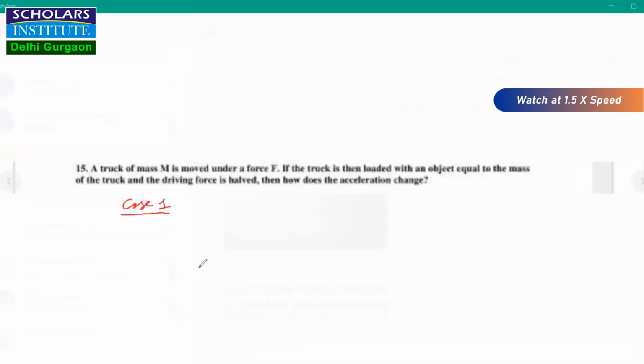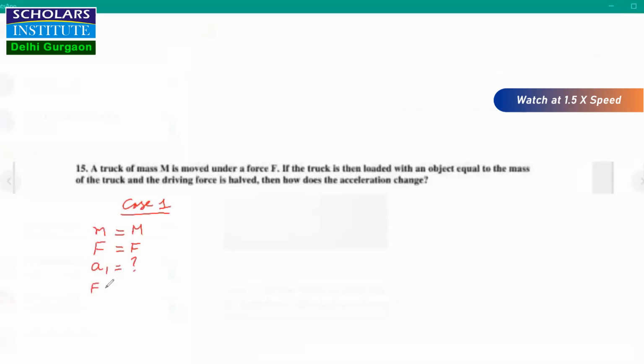So case 1, truck of mass m. The mass is given as capital M. The force under which it is moving is F. Let the acceleration be A1, which we don't know.